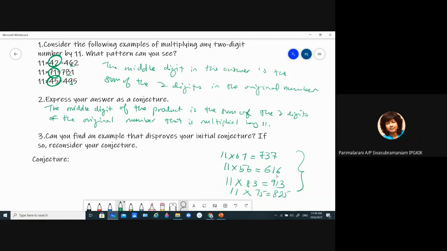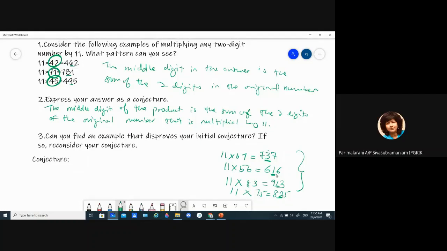6 plus 7 is 13. Is the middle number here 13? No. 5 plus 6, 11. Middle number, not 11. 8 plus 3, 11. It's not 11 here. 7 plus 5, 12. So do these examples follow our conjecture? They don't, correct? Yes. So now we need to change our conjecture.